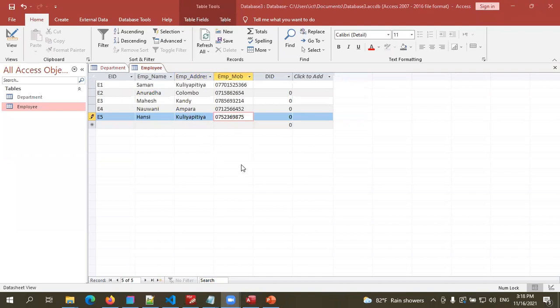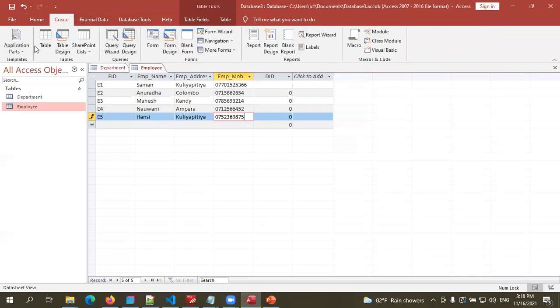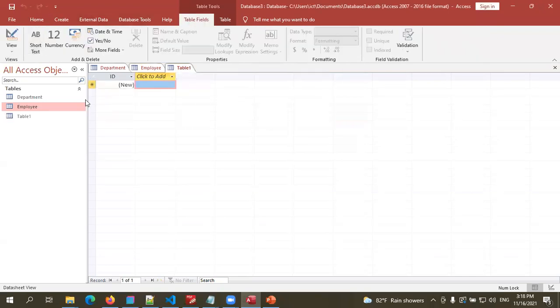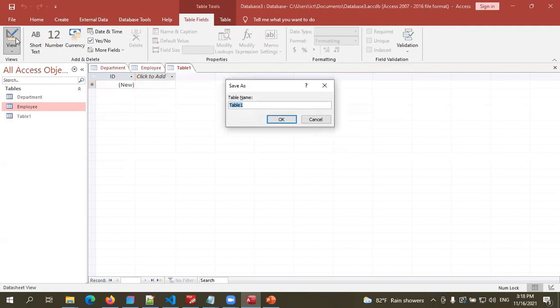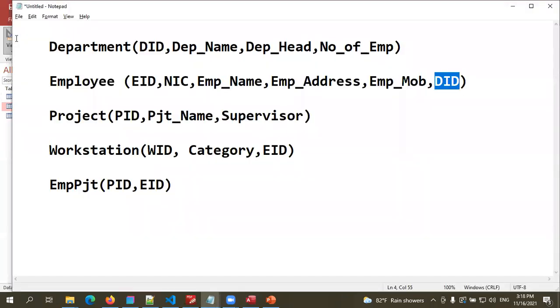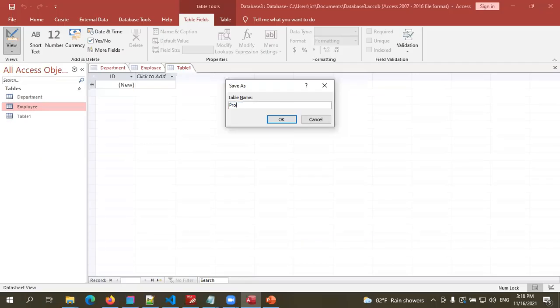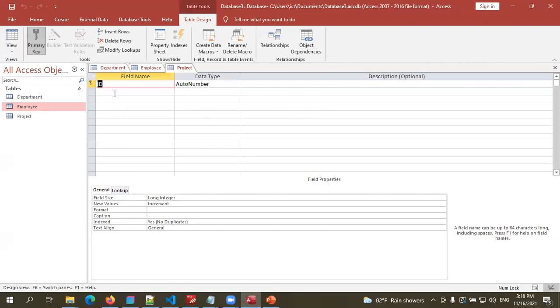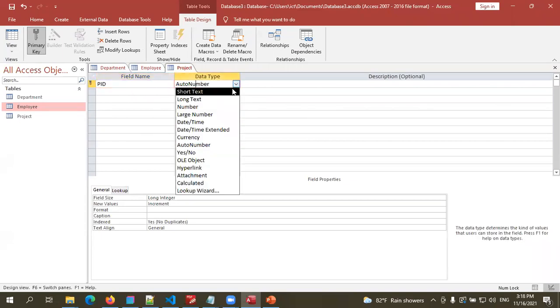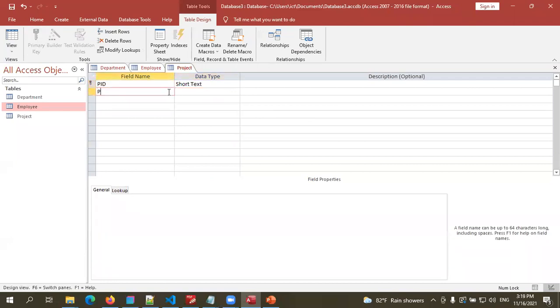Okay, children, now we have data there. Again, we have to create another table. Create table, design view. So that table is a project. Project ID, again I'm going to make it a short text.